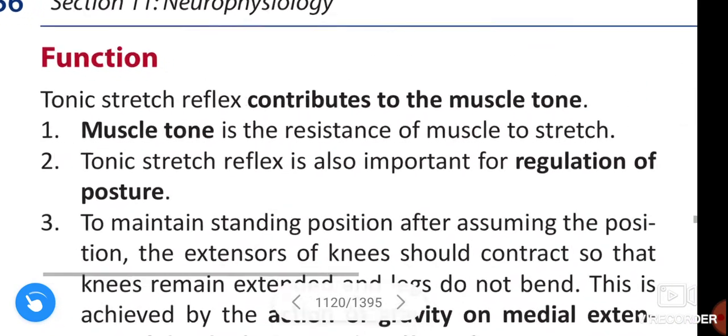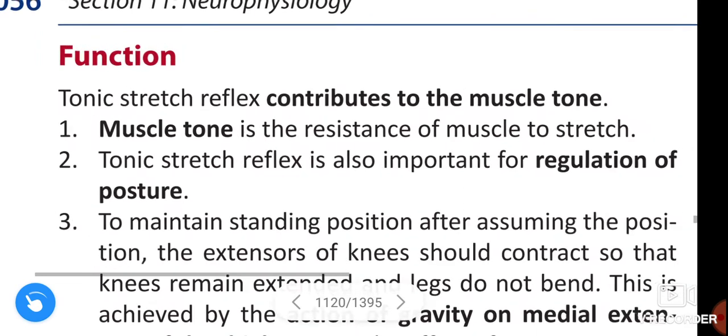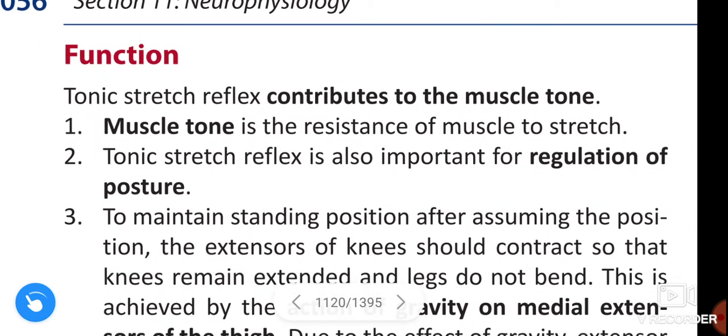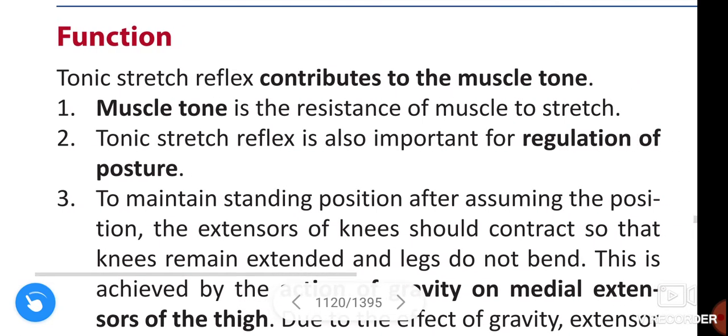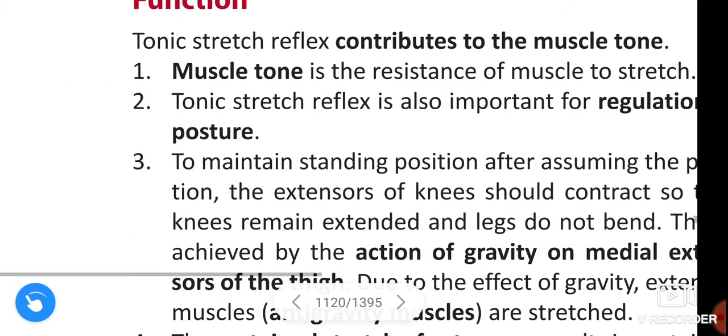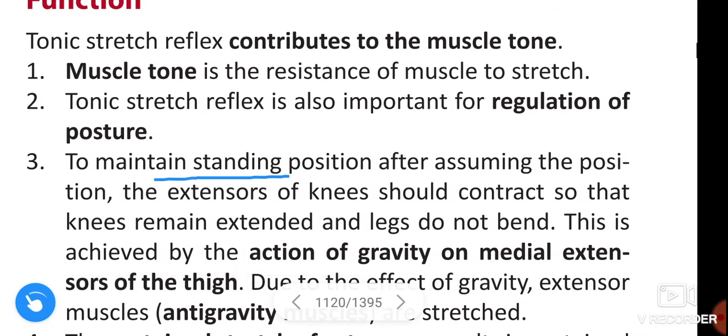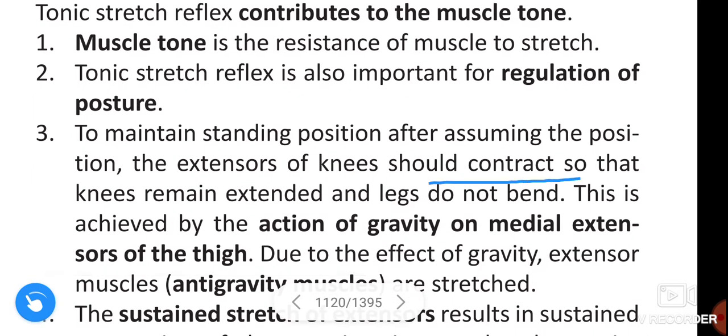See once again the functions of tonic stretch reflex. Tonic stretch reflex contributes to the muscle tone. Muscle tone is resistance of the muscle to stretch. Tonic stretch reflex is important for regulation of posture. To maintain the standing position, the extensors of knee should contract so that the knee remains extended and legs don't bend.